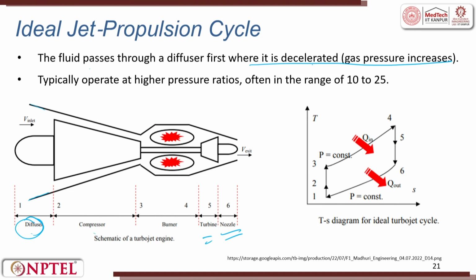Typically it operates at high pressure ratios of 10 to 25, it happens. So, the pressure increases. If I draw a TS diagram, you can see 1 to 2, 2 to 3, the pressure increases. Then onwards the pressure is constant, the heat is in. Then 4, 5, 6, there is a reduction in temperature and the entropy is constant. 6 to 1, there is a constant pressure, but during the same time the heat Q is rejected. So, 3 to 4 and 6 to 1 are constant pressure lines.